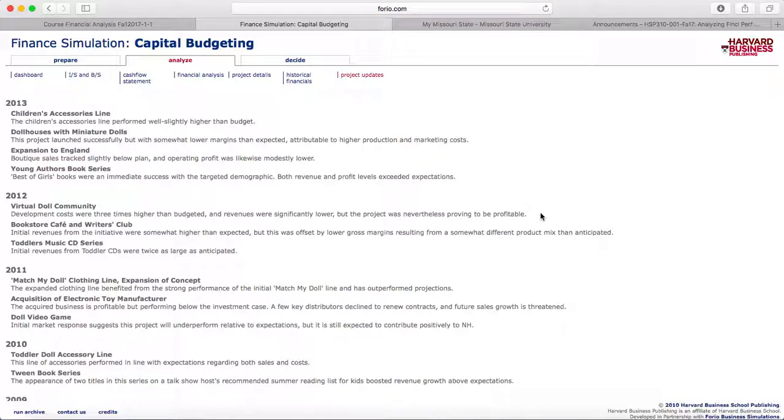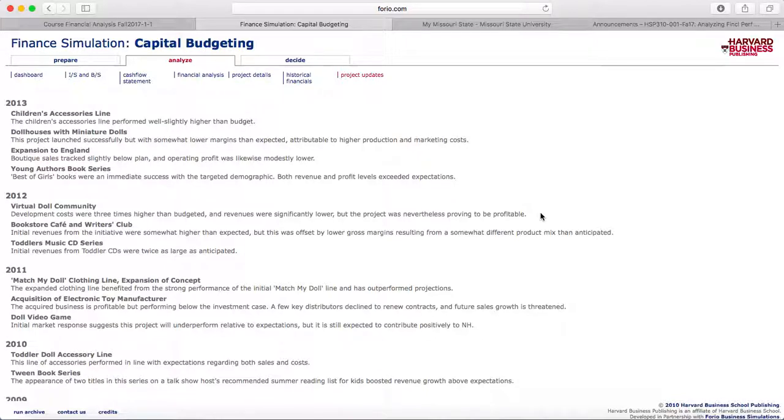At this point, my payback periods were getting kind of high, and so I was looking more at the payback period to see my return faster as I was getting towards the end of this simulation. So most of my payback periods were decently low. They were all under 5 years, with the virtual doll community being the lowest at 2.06. That being said, it also had one of the higher IRRs and PIs.